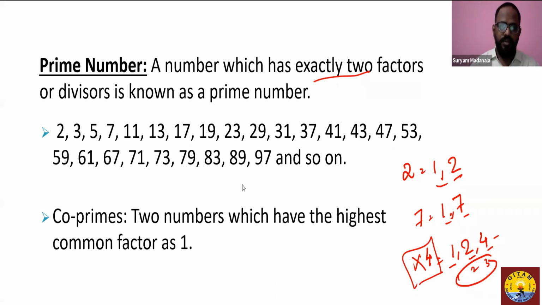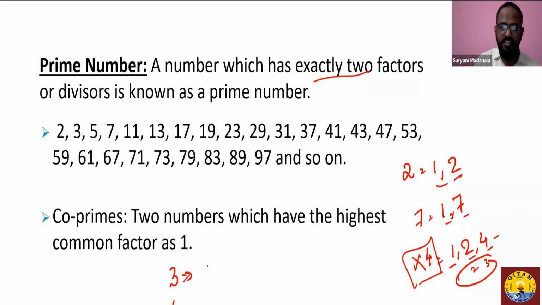There is one more important thing among the prime numbers called co-prime numbers. Now, two numbers which have the highest common factor as 1 are considered to be co-prime numbers. I would list an example here. Let's say 3 and 4.